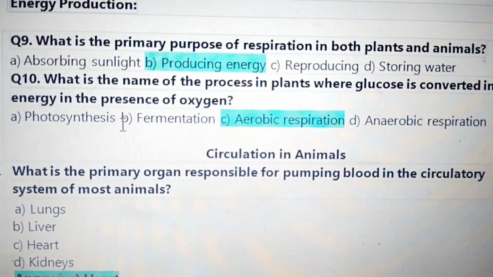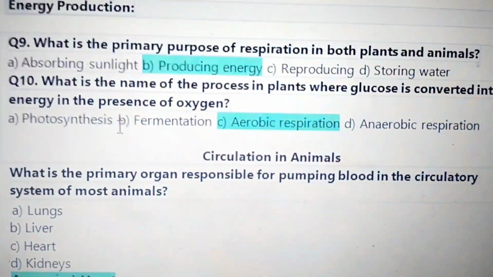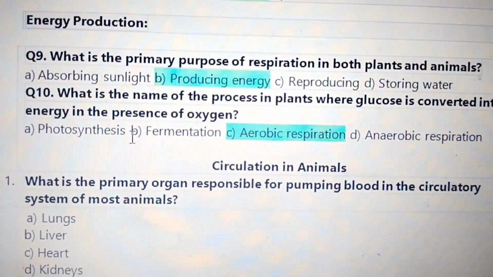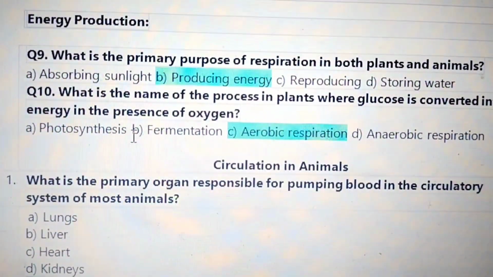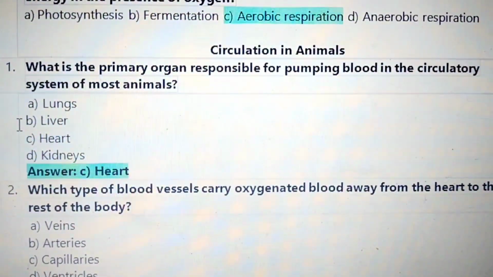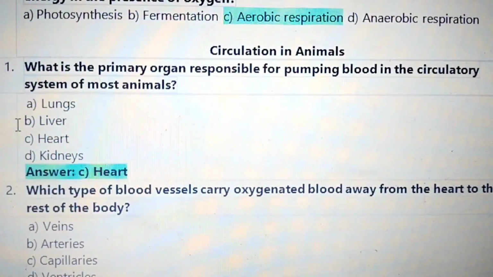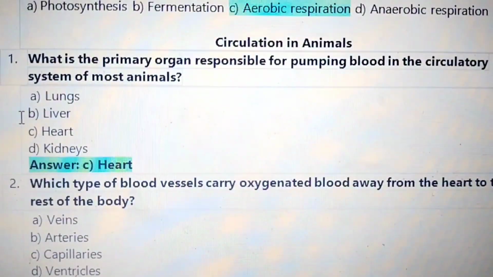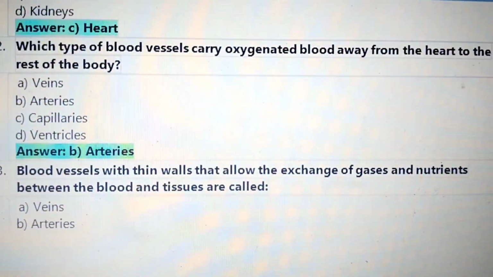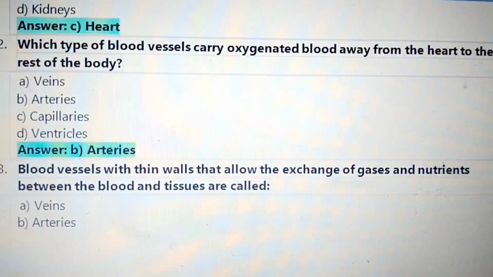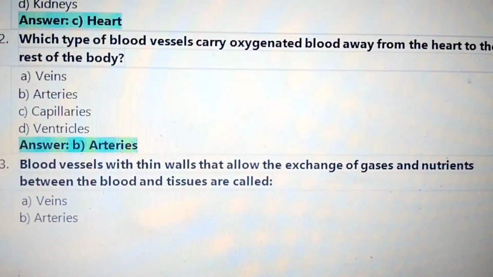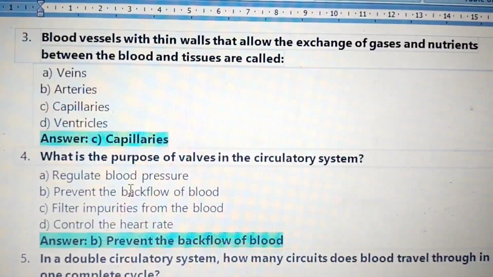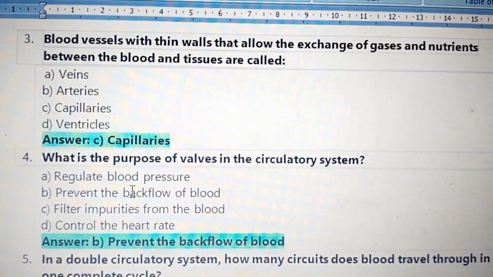What is the primary purpose of respiration in both plants and animals? Producing energy. What is the name of the process in plants where glucose is converted into energy in the presence of oxygen? Aerobic respiration. Circulation in animals. What is the primary organ responsible for pumping blood in the circulatory system of most animals? Heart. Which type of blood vessels carry oxygenated blood away from the heart to the rest of the body? Arteries.